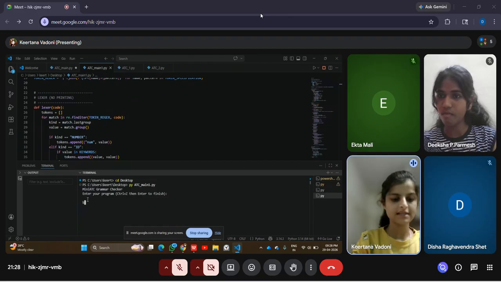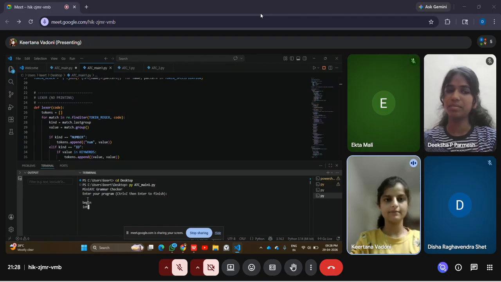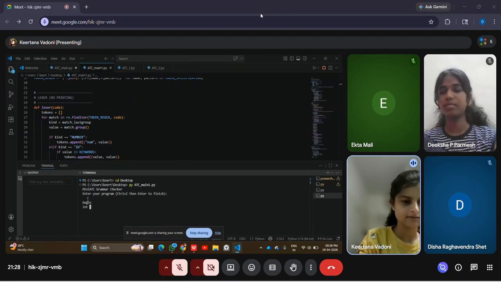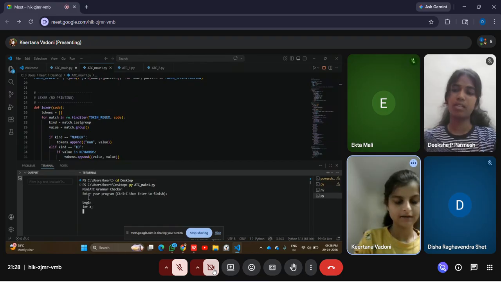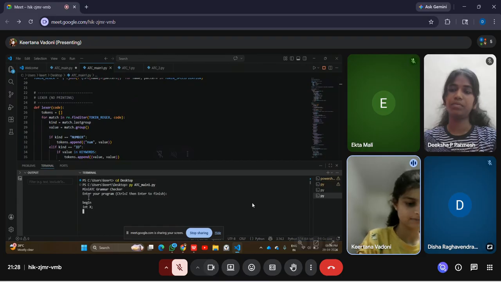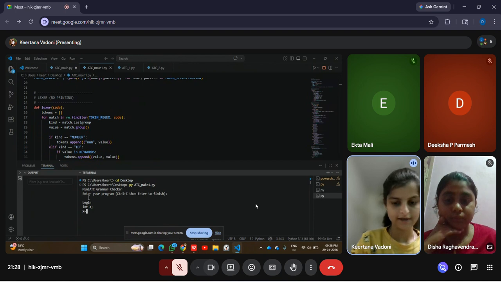As we know, it always starts with the keyword begin. After that, we need to declare certain statements, like a variable x. Then we assign a value to the x variable, so I'll assign it 9.